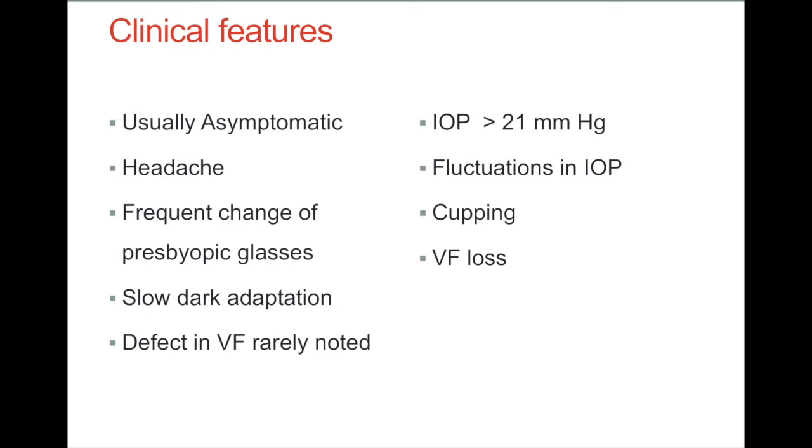Clinical features of open angle glaucoma: usually patients are asymptomatic. They are old patients in their 7th decade. They present with headache and frequent change of presbyopic glasses. They have slow dark adaptation, but defects in visual fields are rarely noted. Intraocular pressure is more than 21 millimeters of mercury. Fluctuations in intraocular pressure may be noted. On examination, there may be cupping, which is typical of glaucoma, and visual field loss is seen on perimetry.